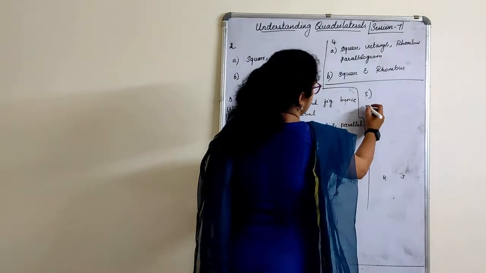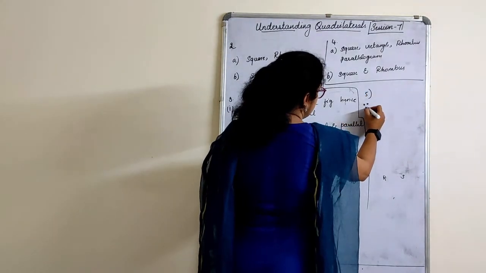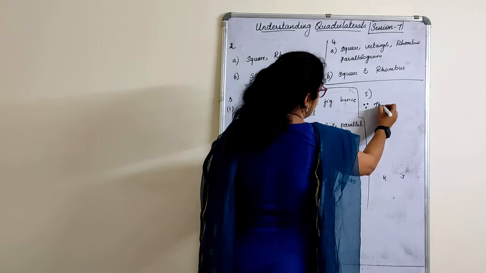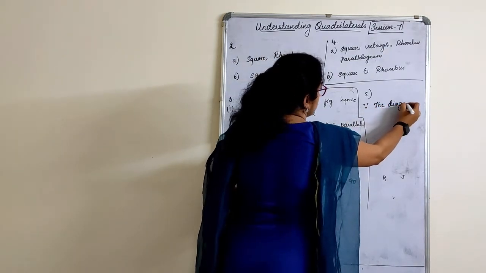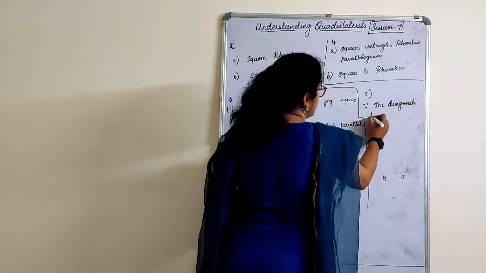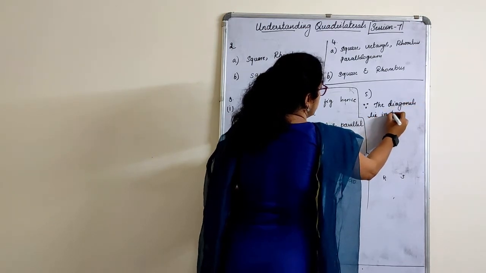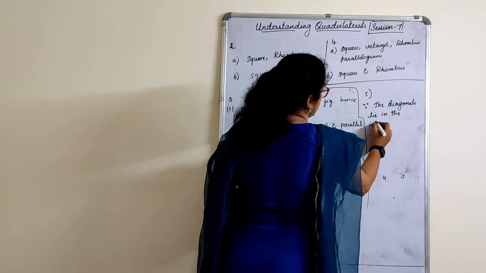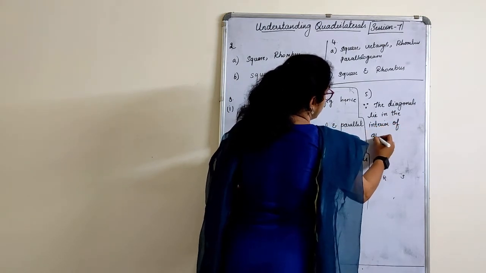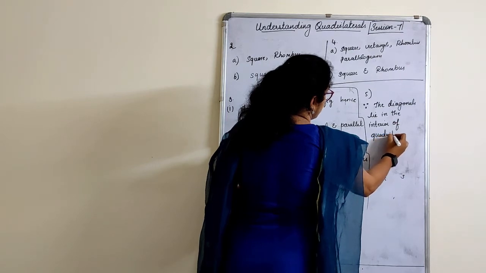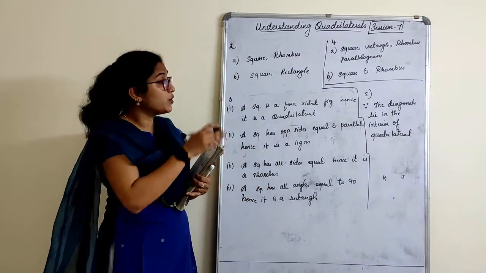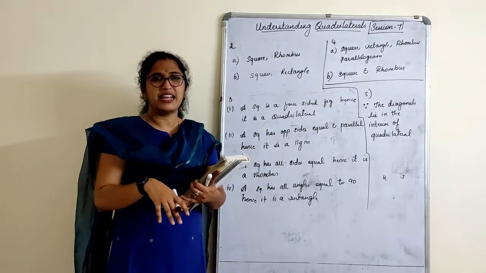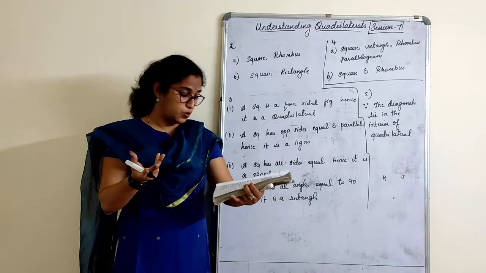I will write the direct answer here: the diagonals lie in the interior of the quadrilateral. That's all. There was not much board work, so I've just adjusted it there. Diagonals lie in the interior, so it is a convex quadrilateral.